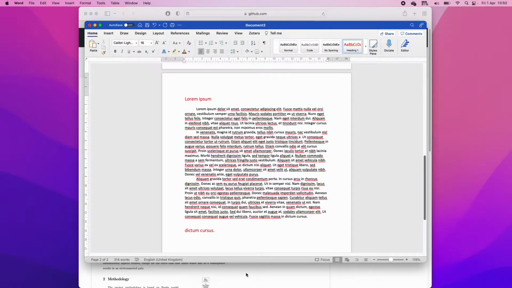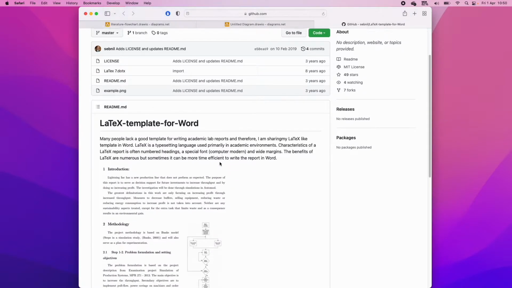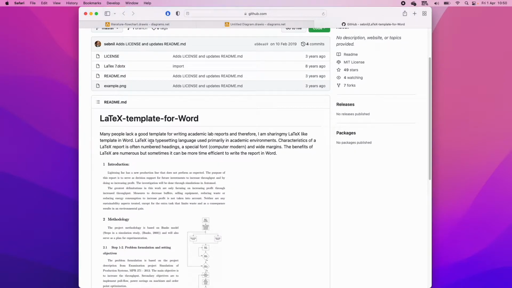So what I'm going to do is make Word look a lot like LaTeX. Now, I really like the formatting in LaTeX. It looks very professional. The spacing is immaculate. It's able to create really nice tables as well as equations, but it comes at a cost because it is quite difficult to use. So instead of learning how to use LaTeX, we're just going to make Word look a lot like LaTeX.